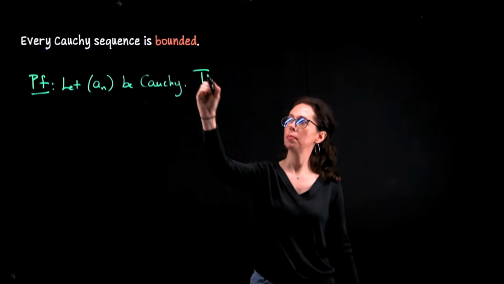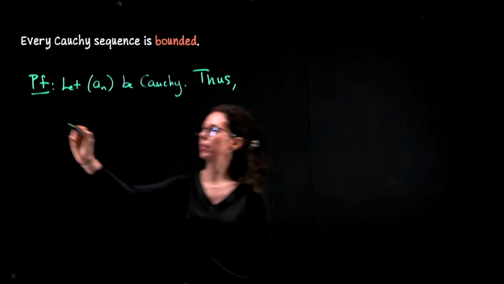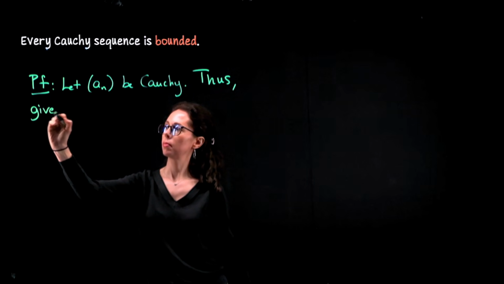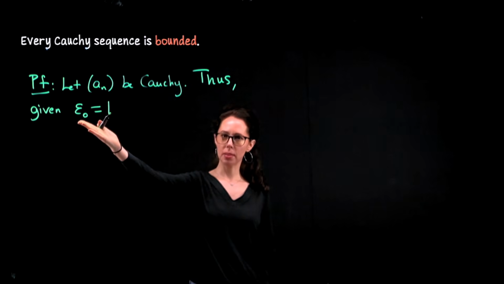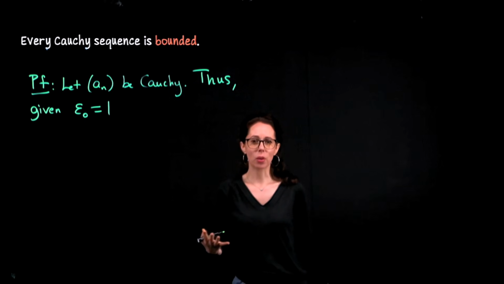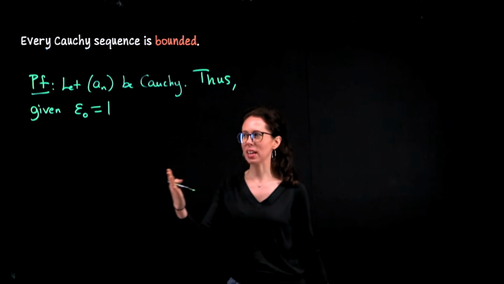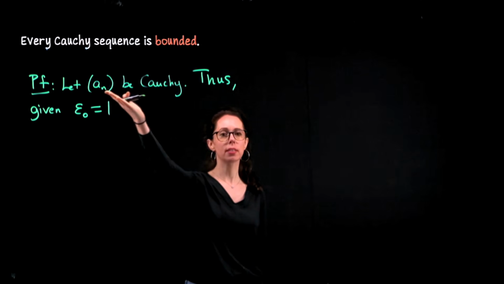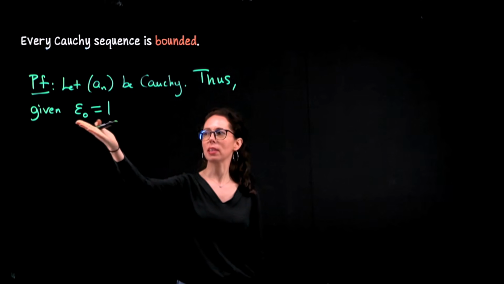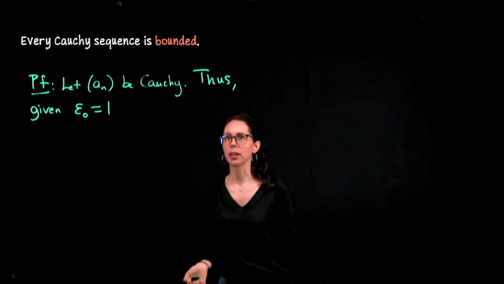Thus, given epsilon naught equal to 1, this subscript 0 is just a choice I make when I write these kinds of proofs where I'm emphasizing that we are allowed to fix an epsilon because the Cauchiness of the sequence is already known. So for me, this is like whenever I make a specific choice of epsilon.